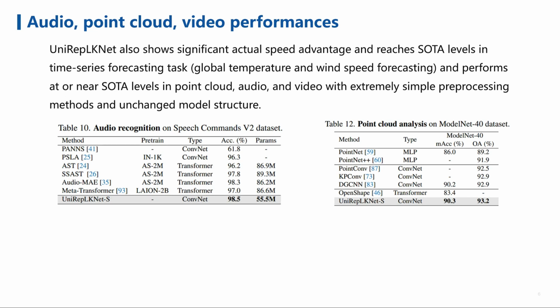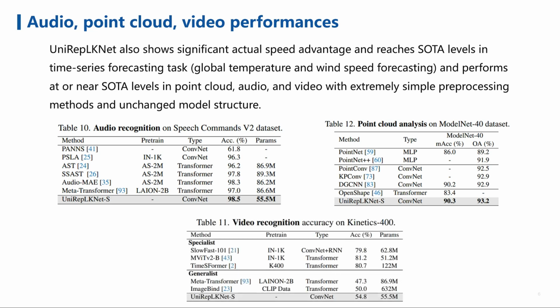For video recognition on the Kinetics 400 dataset, UniRepLKNet-Small achieves 54.8% accuracy, as seen in Table 11. Despite the lower performance in video recognition compared to other tasks, our model's simplicity and universality across modalities are noteworthy. These results highlight UniRepLKNet's versatility and efficiency in handling diverse data types with minimal changes to the model structure.